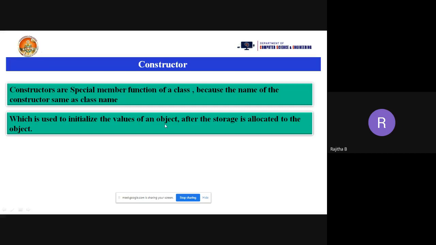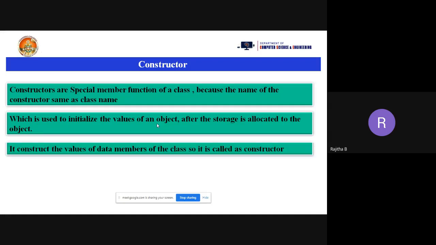If you want to assign the values to your data members, you can use the constructor. Using a constructor, you can assign the values. After the storage is allocated to the object, the values will be initialized to your object. When you are creating the object, memory will be allocated, means the storage will be allocated. After storage allocation is completed, then you can initialize the values to your object. So that is the use of the constructor. It constructs the values of the data members of a class. That's why we call it a constructor. Construct means assigning or initializing.